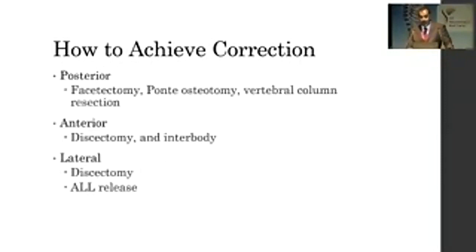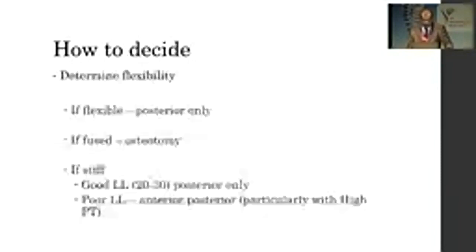The procedures that can be done, posteriorly we can do facetectomies, osteotomies, vertebral column resections. Anteriorly we can do discectomies and interbody fusions and put implants that increase the lordosis and help us doing less posteriorly. Laterally we can do discectomy, ALL releases.